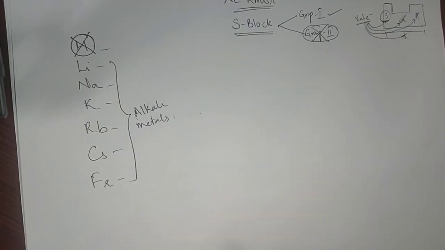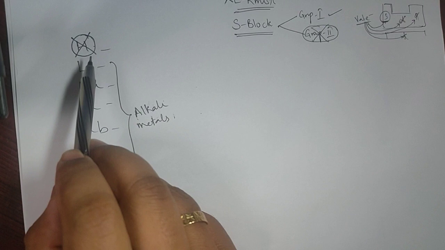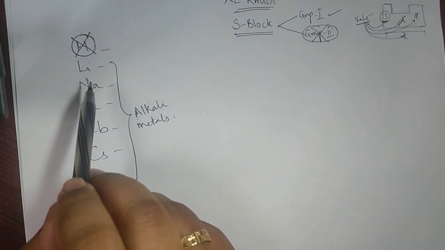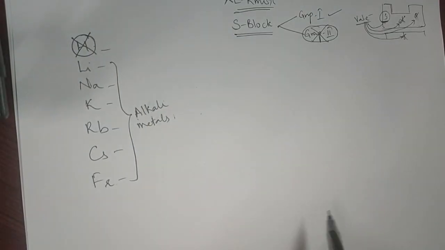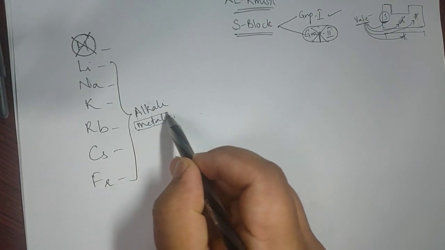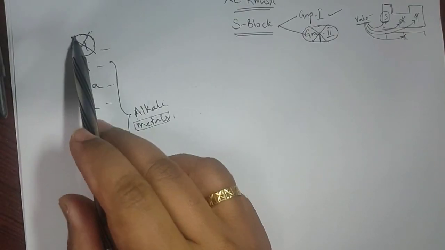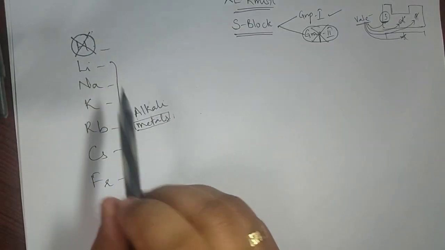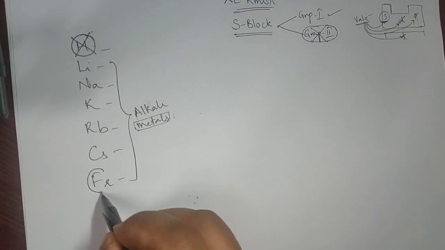The reason is hydrogen has properties similar to the first group, that is group 1, and also to the 17th group. Even till today we have this problem of the position of hydrogen, because its properties are similar to the first and 17th. And moreover, we are talking about alkali metals. Hydrogen is not a metal. So remember that. So we will exempt hydrogen,